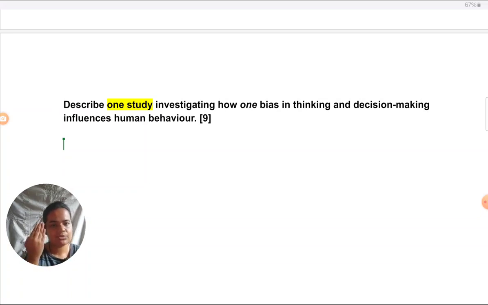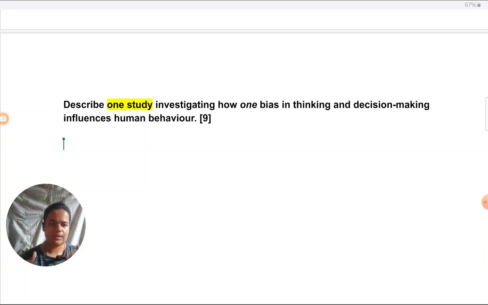So I always make this sort of a mental outline. These points I need to cover, and then only I start writing. Always we have to go from broad to narrow, from general to specific. So first I'll explain the broader concept: what's a bias, what's thinking, decision making, general. Then I'll narrow down, come to the specific bias, cognitive ease bias. Then I'll narrow down even further and come to the study.